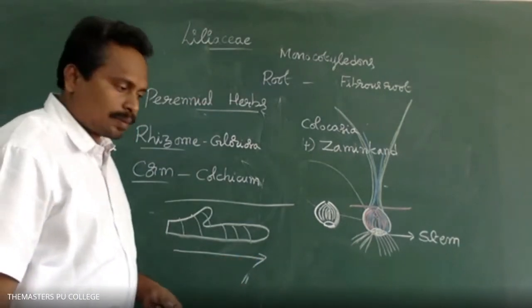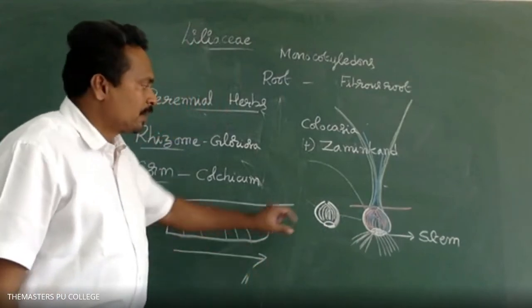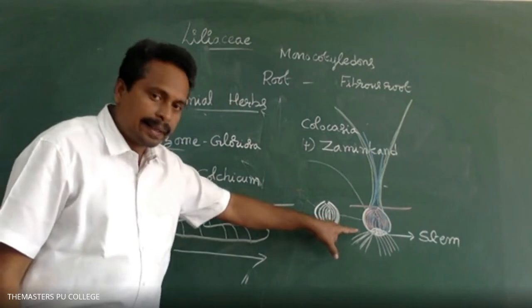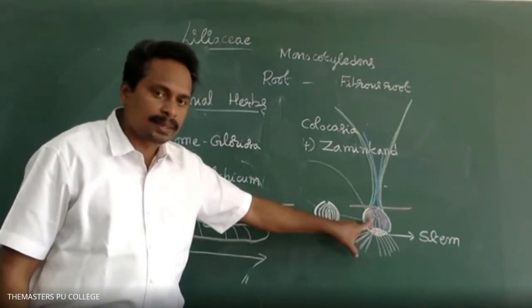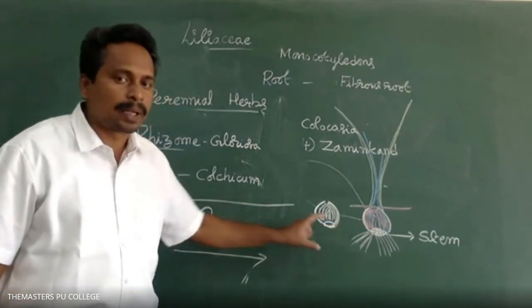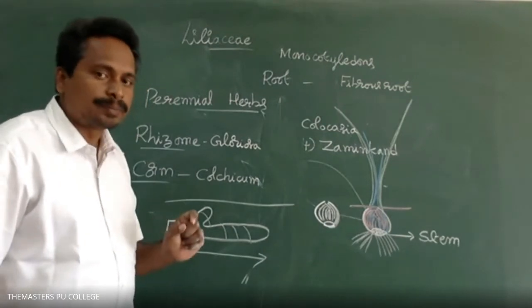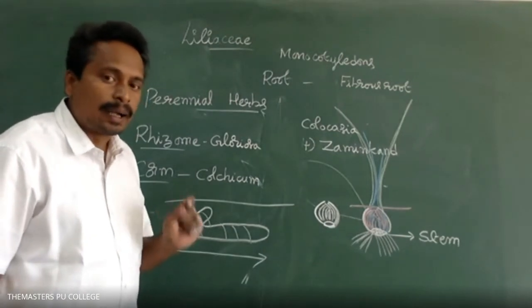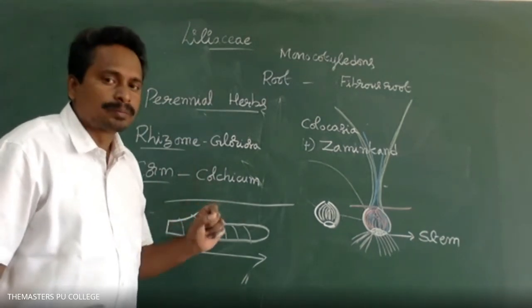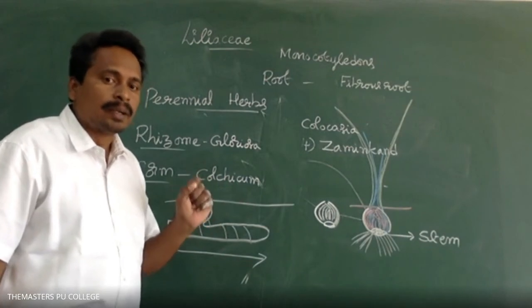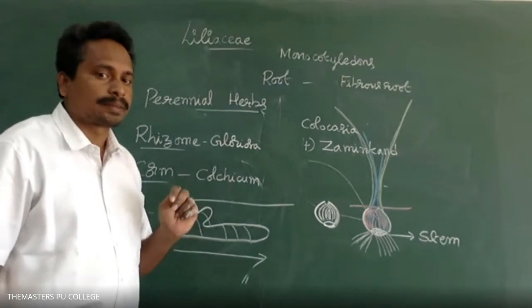So in some plant species of the Liliaceae family, the stem is highly reduced and underground. The reduced stem and leaf bases form the bulb in onion, garlic, and lily plants.